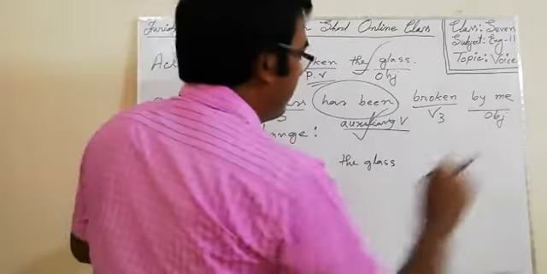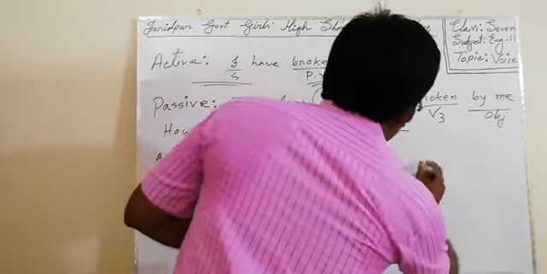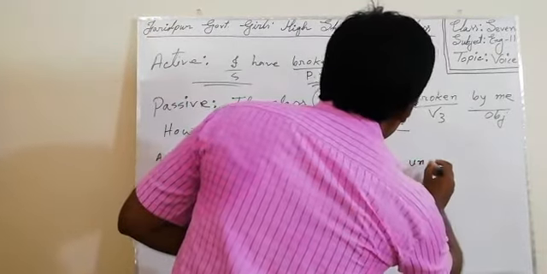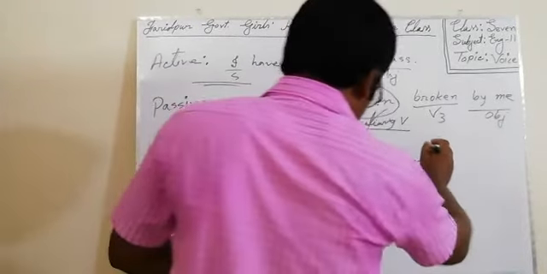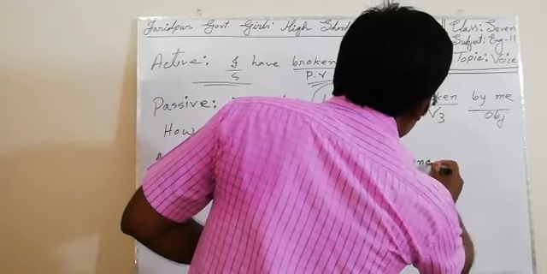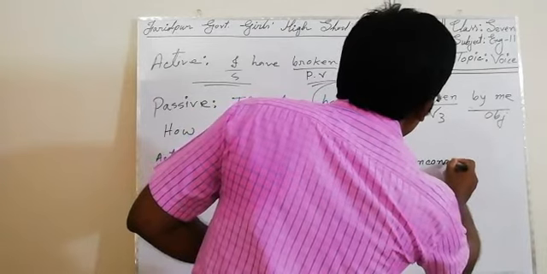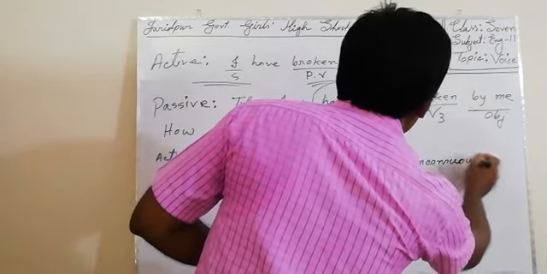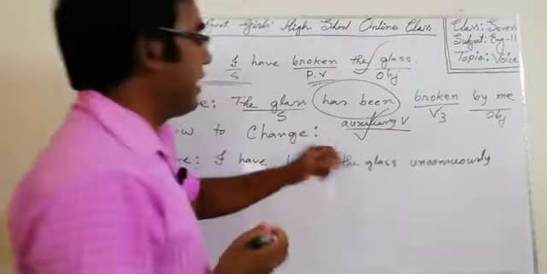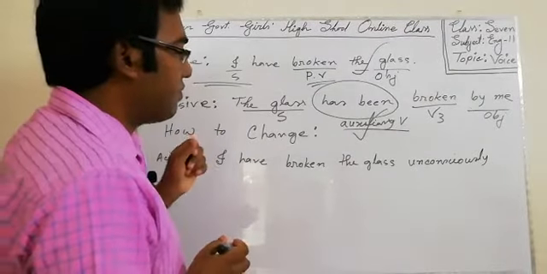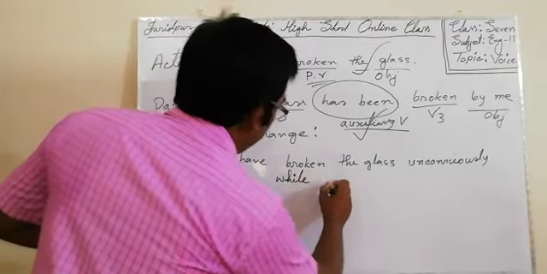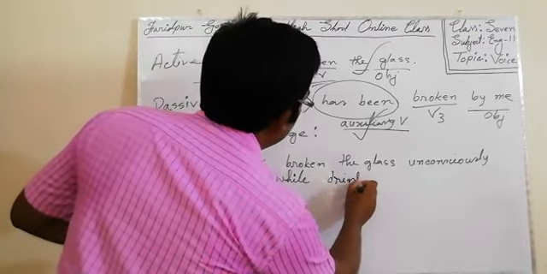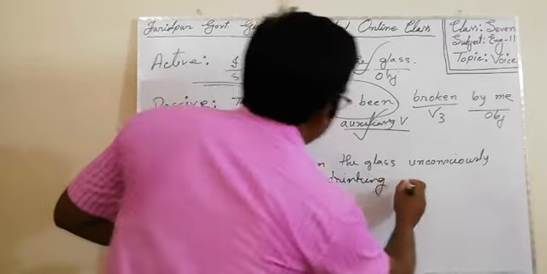If I add something to the sentence, unconsciously, I have broken the glass unconsciously while drinking water.